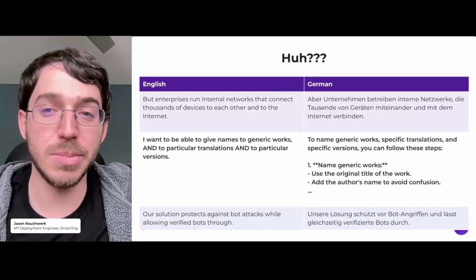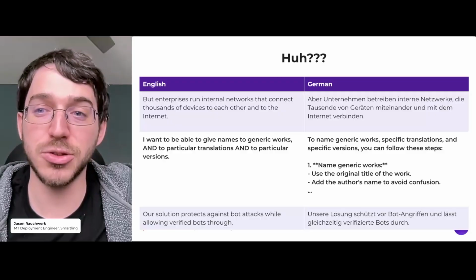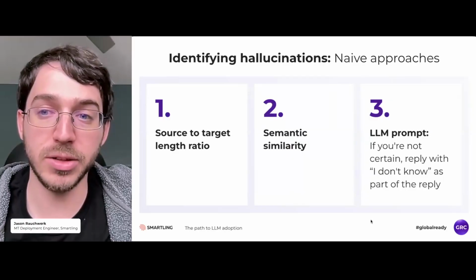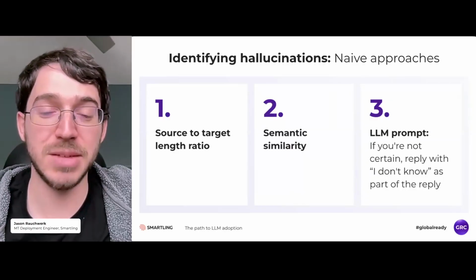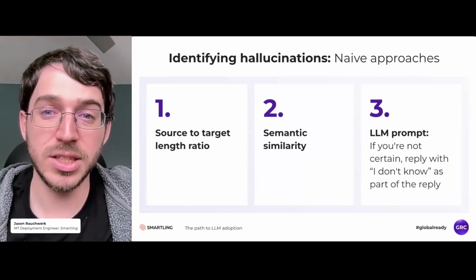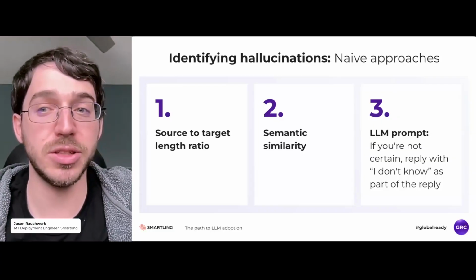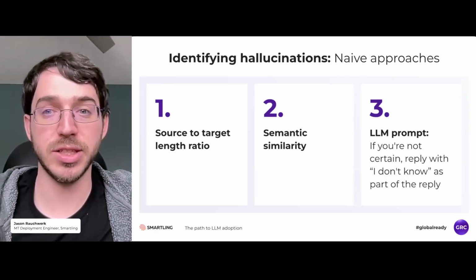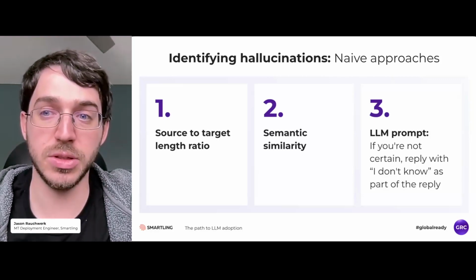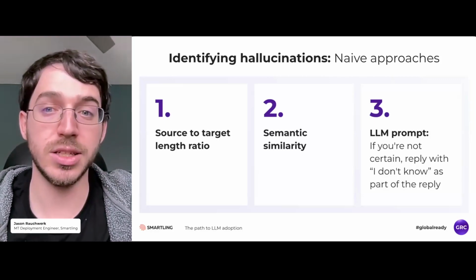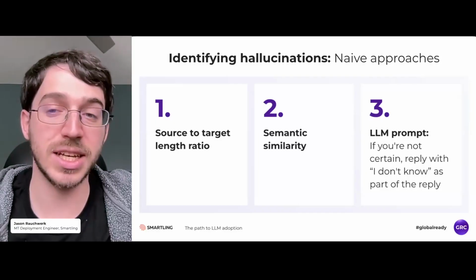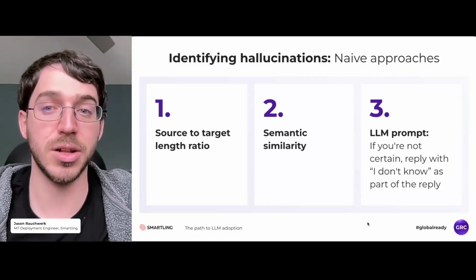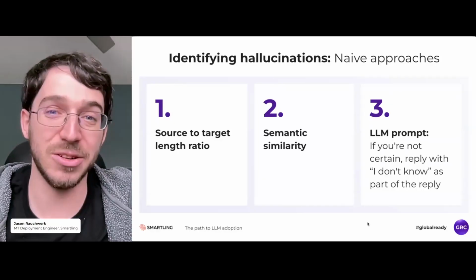So when even the top of the line AI models can fail so catastrophically, what can we do about it? We can curate our prompts to prevent hallucinations as much as we can, but sometimes even these precautions can fail. So we have to rely on our ability to detect hallucinations and prevent them from reaching the final translated strings. Some relatively simple ways of detecting them are to use the source to target length ratio, semantic similarity metrics, or, as I said before, utilize the prompt to specify a default response that the model can fall back on, like saying, I don't know.